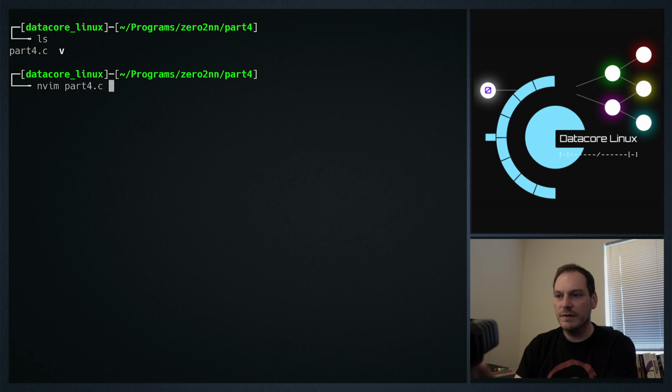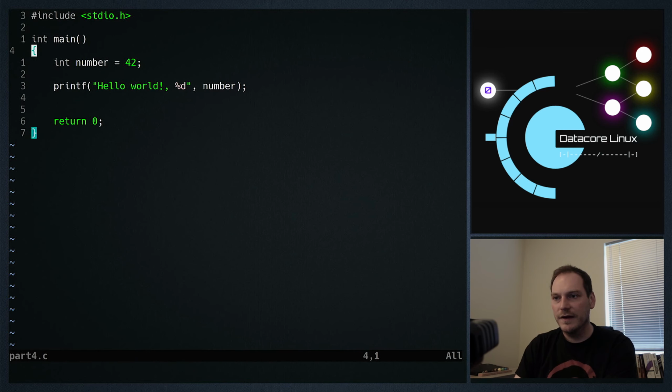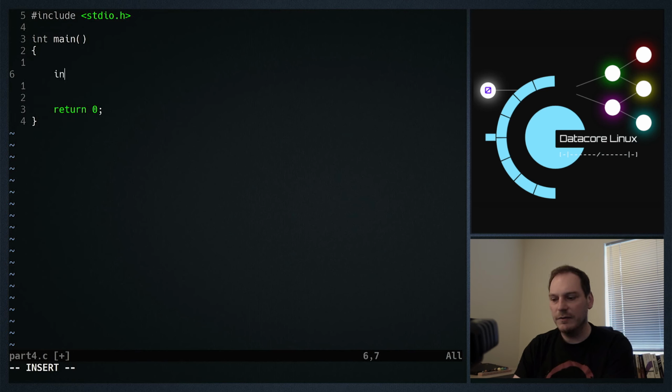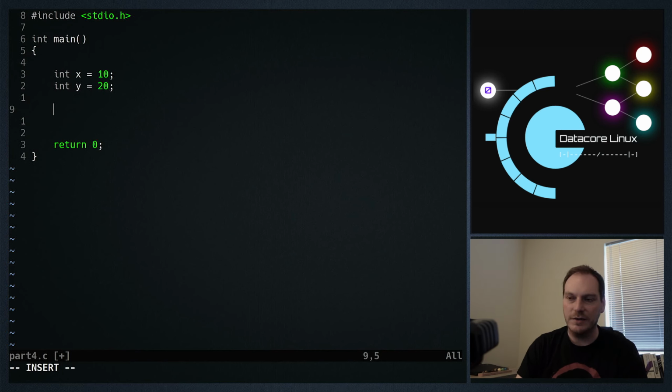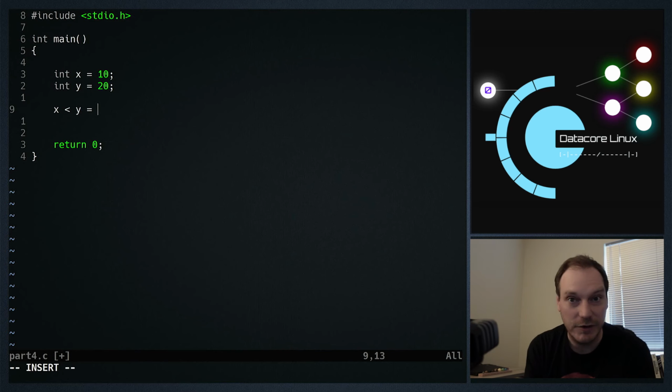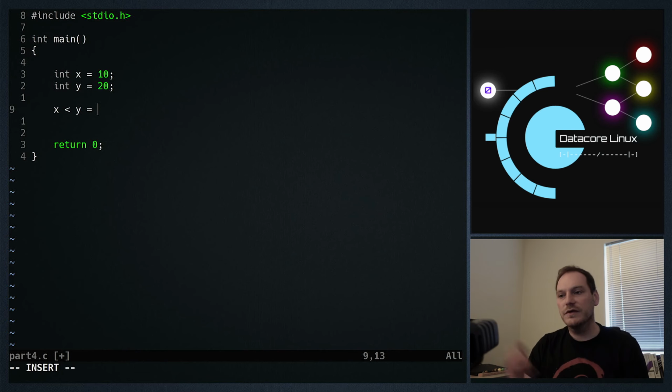Right, so let's return to our program. Where shall we start? Let's start with declaring two variables, int x equals 10, int y equals 20. So we've got two variables, and we've just learned that we've got a few more operators other than just this assignment operator. So we can do x is less than y, for example. But what does x is less than y equal? We call this a logical expression, or an expression we call it, and we say what does it evaluate to? So what does x less than y evaluate to?